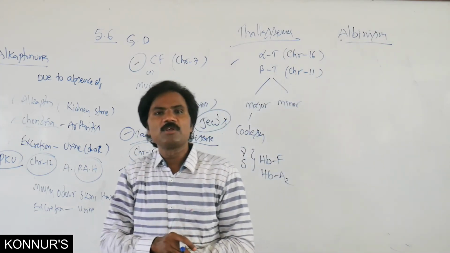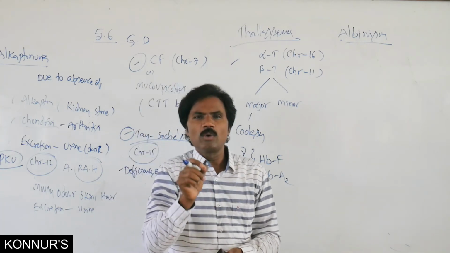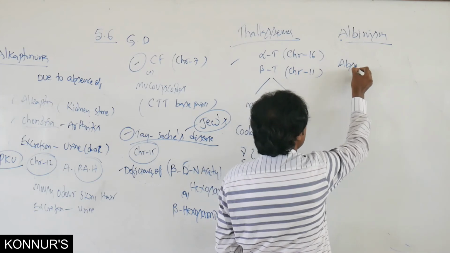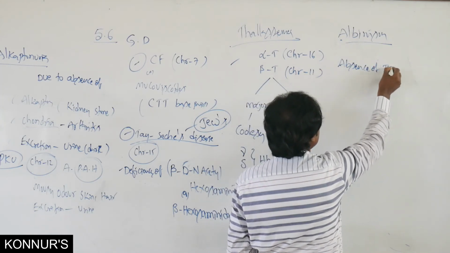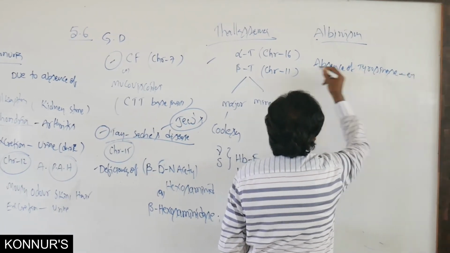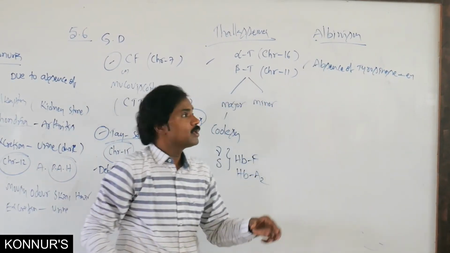Then albinism. The name itself represents tyrosinase, meaning absence of the tyrosinase enzyme.